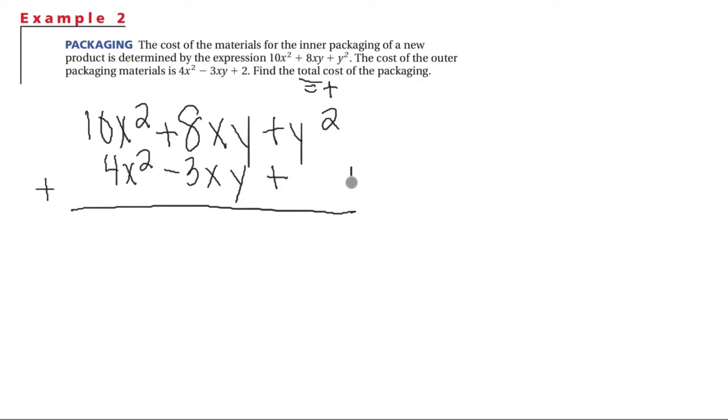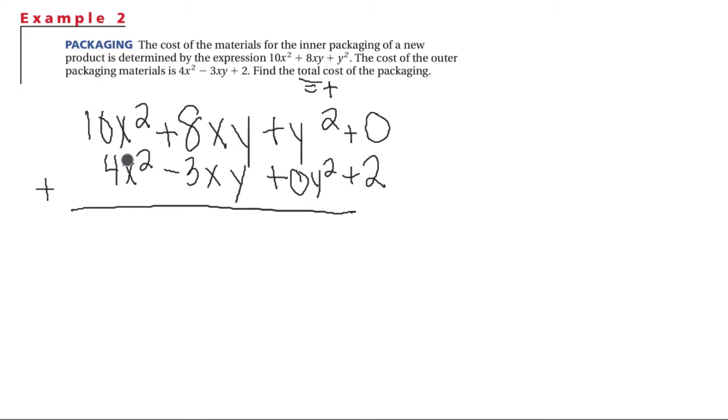But I'm going to put the 2 off to the side because we don't have any y squareds. So I'm going to write this as 0y squared. And then because I don't have a constant, I'm going to put plus 0. So now we can just add vertically.